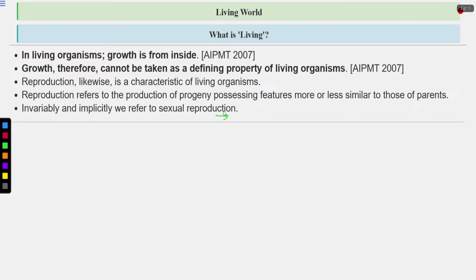What are the sources of variation during sexual reproduction? First of all, the genomes of the two parents combine together when the gametes fuse together. This process is known as fertilization. By fertilization, the male and the female gamete fuse with each other and a diploid zygote is formed. So in the zygote, the genetic material of both the parents is combined. This is a source of variation. And also during gamete formation, what happens? Gamete formation occurs through meiosis, and in meiosis, recombination and crossing over occur. So these are the sources of variation during sexual reproduction.